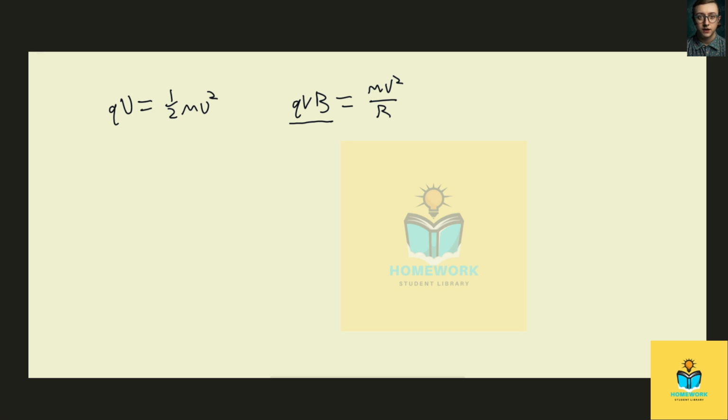Now, we have a choice here. We can either solve by energy conservation and plugging in over here, or we can solve for this one over here. It's really up to us.